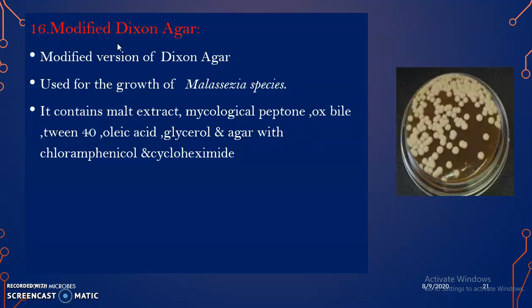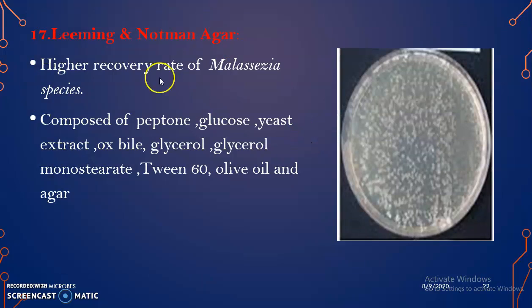16th one is modified Dixon agar. The modified version of Dixon agar is used for the growth of Malassezia species. Malassezia is also a fungal pathogen which causes superficial infection in human beings. It contains malt extract, mycological peptone, ox bile, Tween 40, oleic acid, glycerol and agar with chloramphenicol and cycloheximide. And this is the plate showing the growth of Malassezia furfur or Malassezia species.